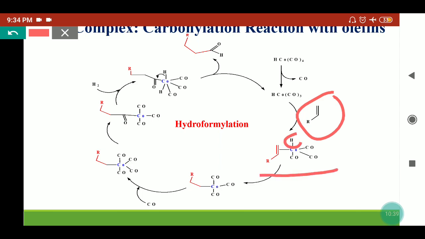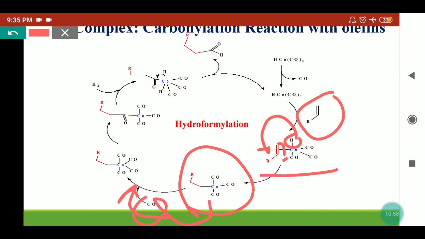Now this hydrogen will shift to this carbon and this carbon will attach with this cobalt, so it will form the alkyl tricarbonyl cobalt complex. In the presence of carbon monoxide, the carbon monoxide will go to this cobalt, so we'll get the alkyl tetracarbonyl cobalt complex.